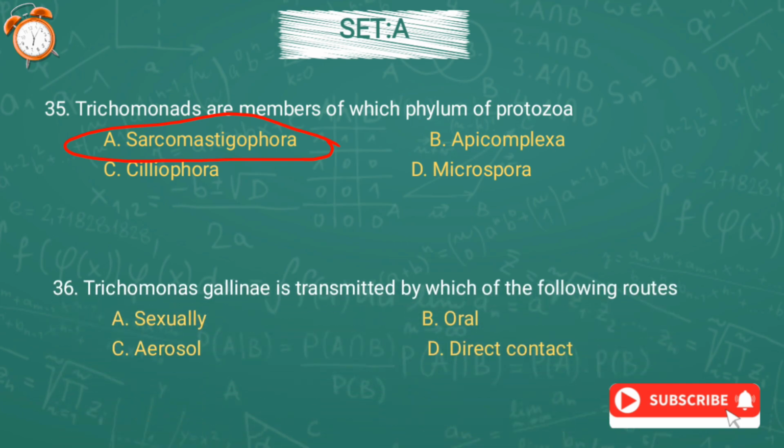Question number 36. Trichomonas gallinae is transmitted by which of the following routes? Option A, sexually, option B, oral, option C, aerosol, or option D, direct contact. And the correct answer is option A, sexually.